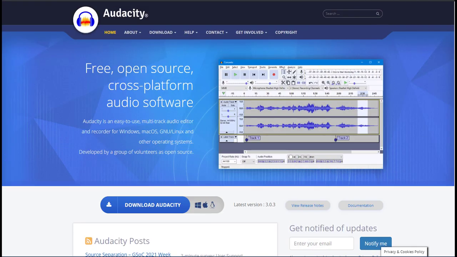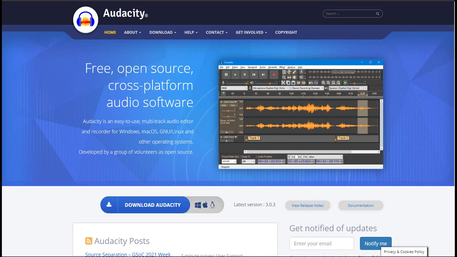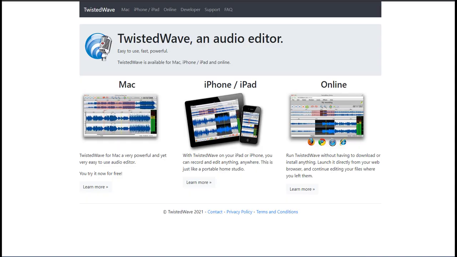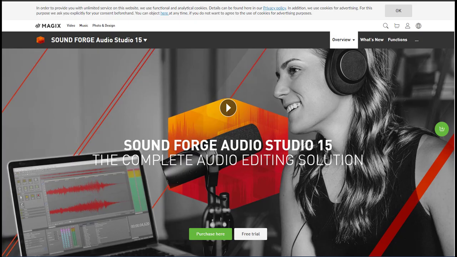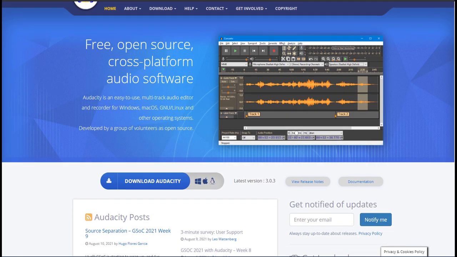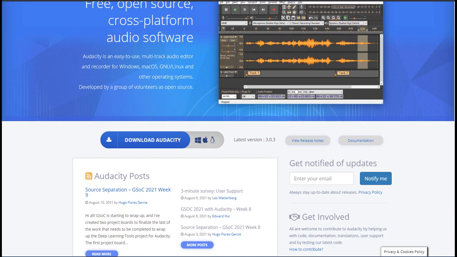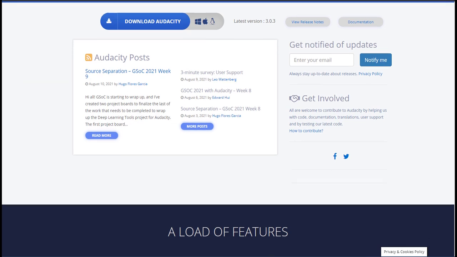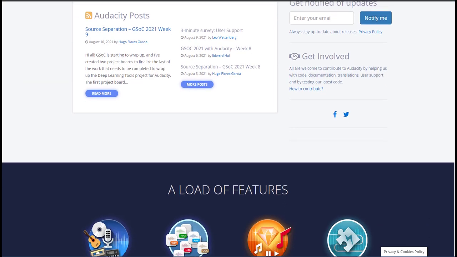I can't cover all Audacity alternatives in one video, but there are other options like Ardour, Reaper, Amadeus Pro, TwistedWave, and SoundForge Audio Studio. Audacity is definitely the best free audio editing software to use, but if you're not okay with the data collection, then you can use one of the alternatives we covered in this video.